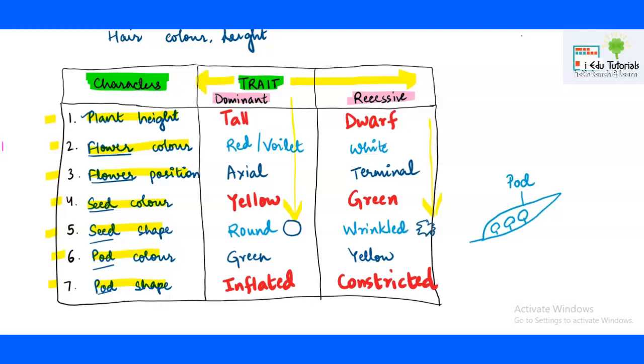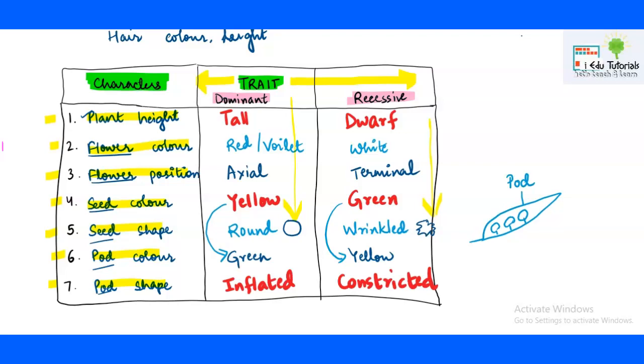Notice, a very important thing here: students make mistakes while writing these two traits. Remember, seed color, always yellow is dominant, whereas it is just the reverse in the case of pod color. In pod color, green is the one which is dominant and yellow is the one which is recessive. So while writing, all these points should be noted.